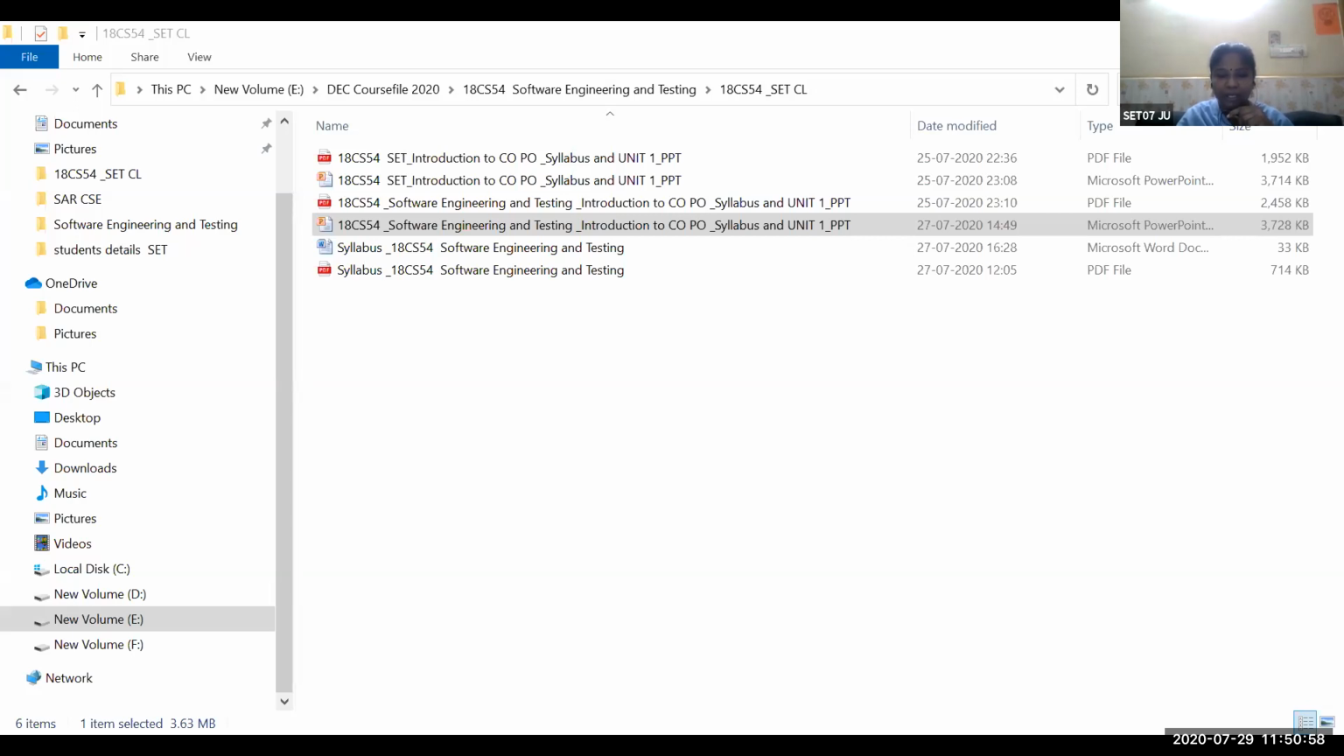So it is a modeling language where we can visualize the project using the Unified Modeling Language diagrams.